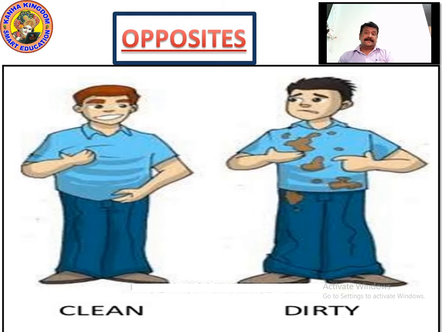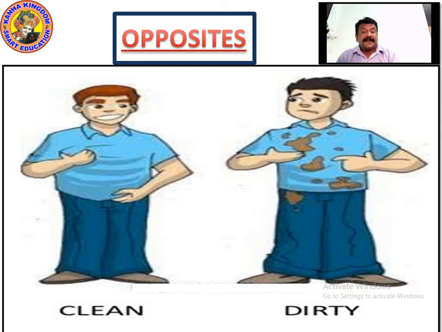Now look at the screens where it says clean and dirty. Clean means neat and clean, pressed clothes. It's looking tidy, but on the other side, he has made it dirty with mud. He's showing that this shirt is dirty, and he's showing that this shirt is clean. Now you can see yourself what is clean and what is dirty. The guy who has made his shirt dirty is with mud. He must have played without taking care of his clothes.